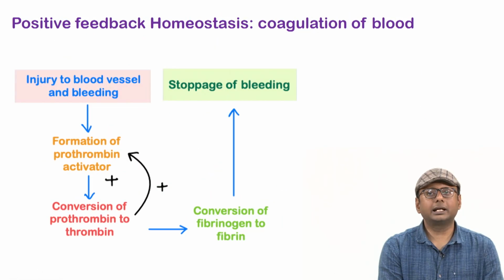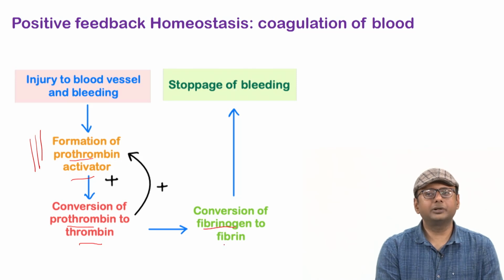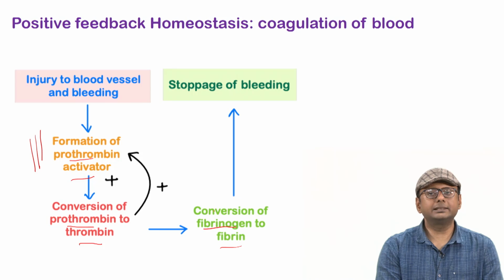In contrast, there is one more example, right. If there is an injury to blood vessels, what will happen? It will bleed. In cases of bleeding, it will activate various clotting factors, for example formation of prothrombin activator will cause change of prothrombin to thrombin, and then it will further convert fibrinogen to fibrin. So you can see this step by step is eventually causing the stoppage of the bleeding, right.